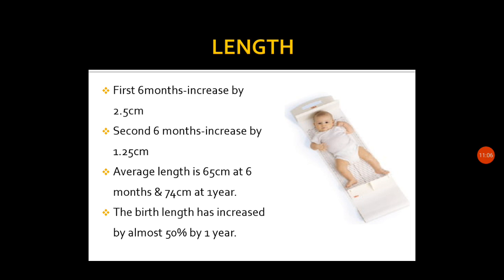So 50 percent of the birth length will be increasing during this first 1 year. Hope all of you are clear with the birth length and the weight of the baby.